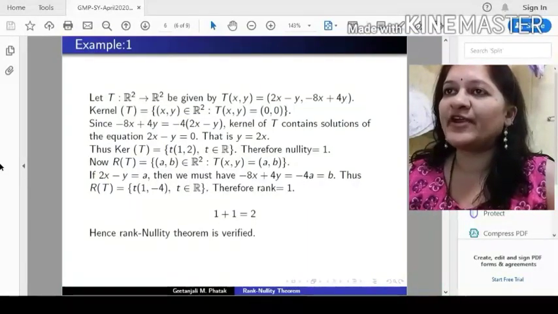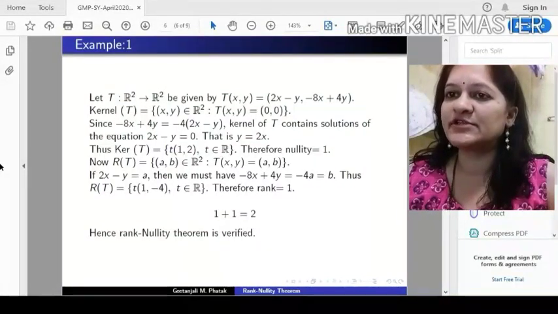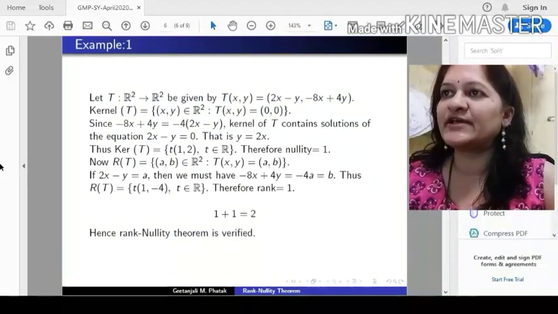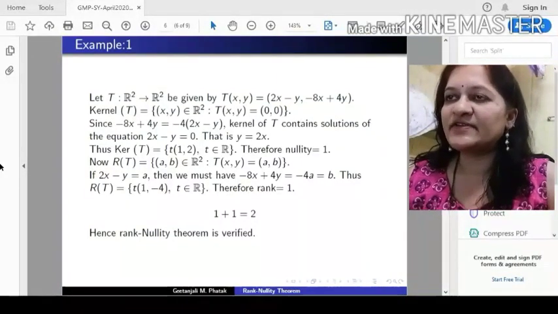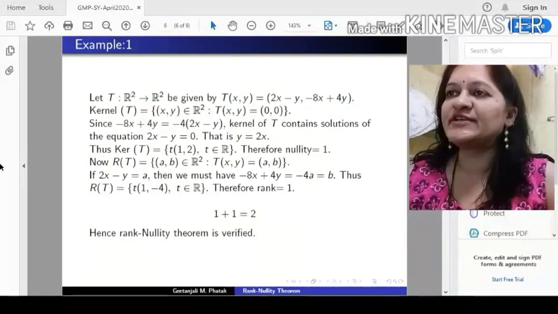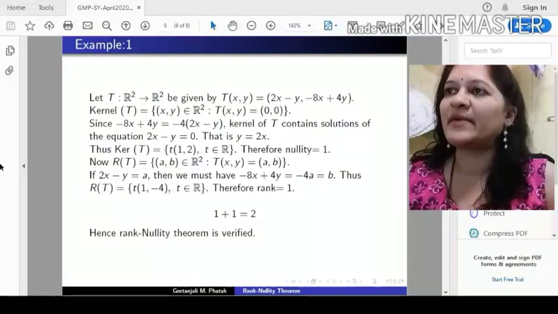What is the kernel of T? The kernel of T is the set of all (x, y) in R2 such that T of (x, y) equals (0, 0). Here (0, 0) is the identity element of R2. That means we need to solve the homogeneous system of equations 2x minus y equal to 0 and minus 8x plus 4y equal to 0.